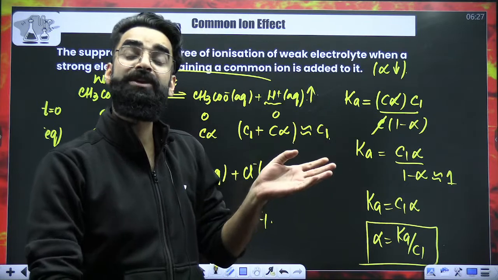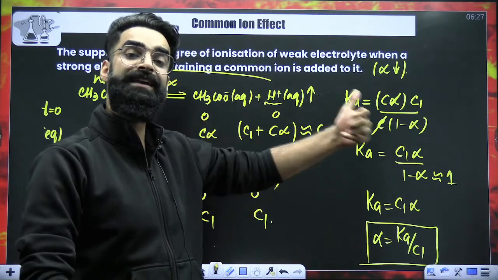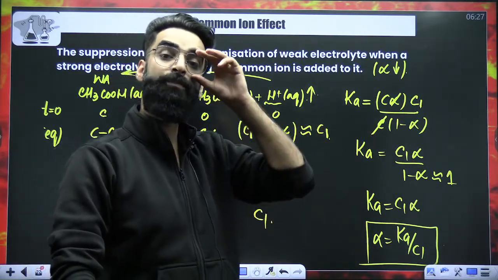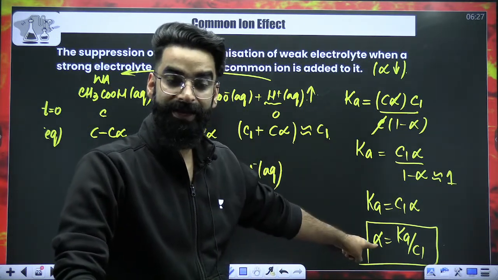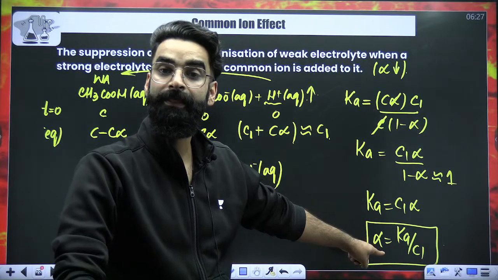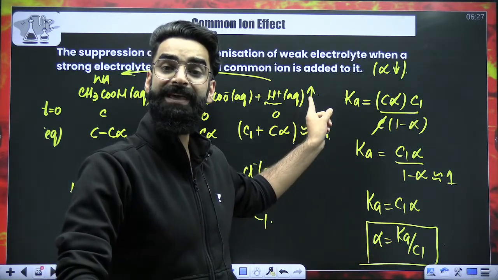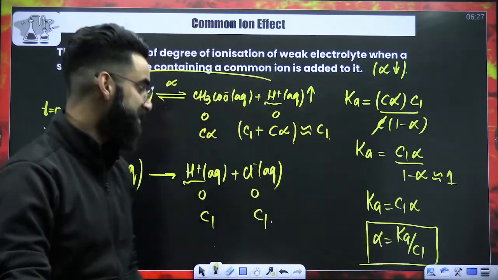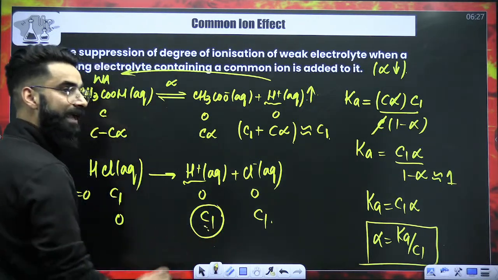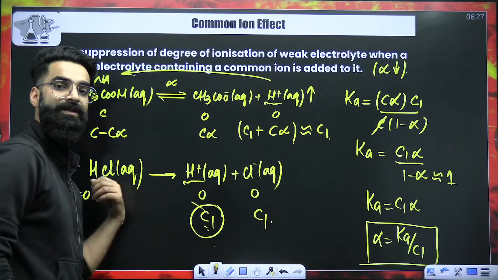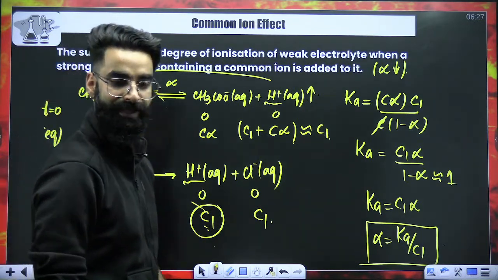Before the operation of common ion, when there was only weak acid in equilibrium with its ions, alpha at that point of time would have been under root of Ka by C. But now, it is going to be Ka divided by C1. Ka is the ionization constant of the weak acid. And C1 is the concentration of common ion coming from the strong electrolyte.